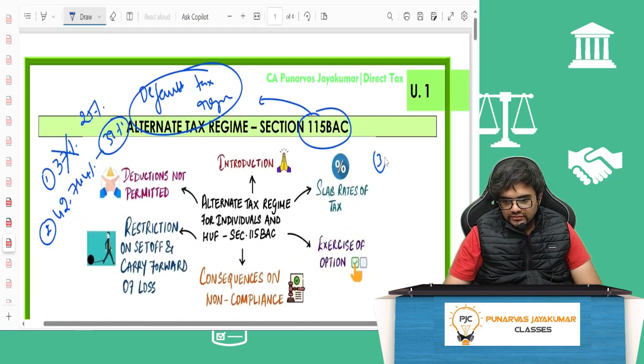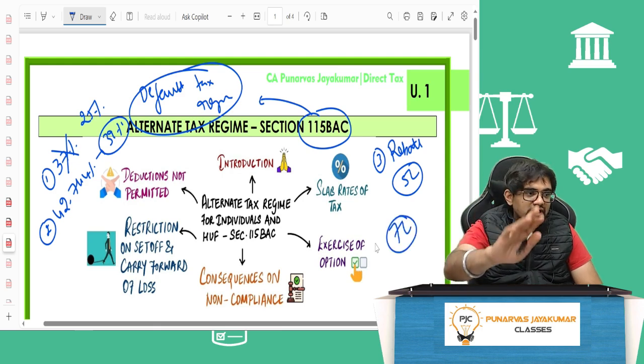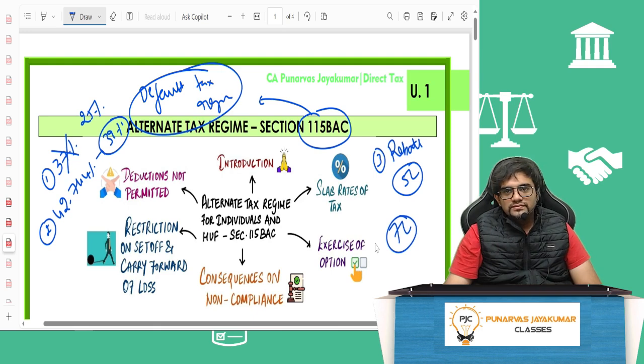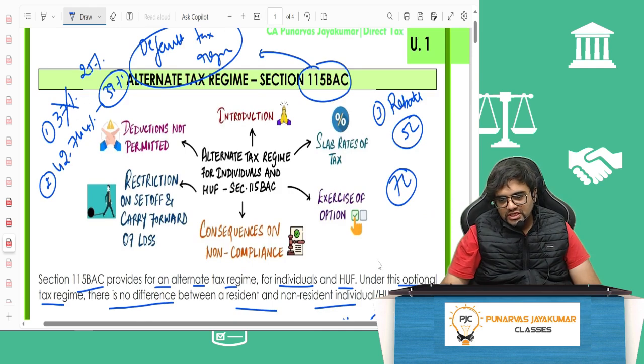Third one, rebate which was there for 5 lakh rupees, under the new regime it is 7 lakh rupees. Means up to 7 lakh, no need to pay tax. If you are earning more than 7 lakh, it's not some slab rate, you have to pay tax. There's no rebate. Fourth important change, slab rates have changed.